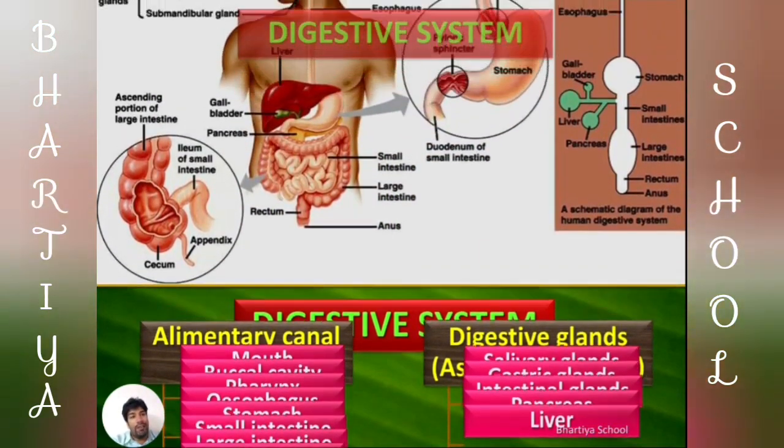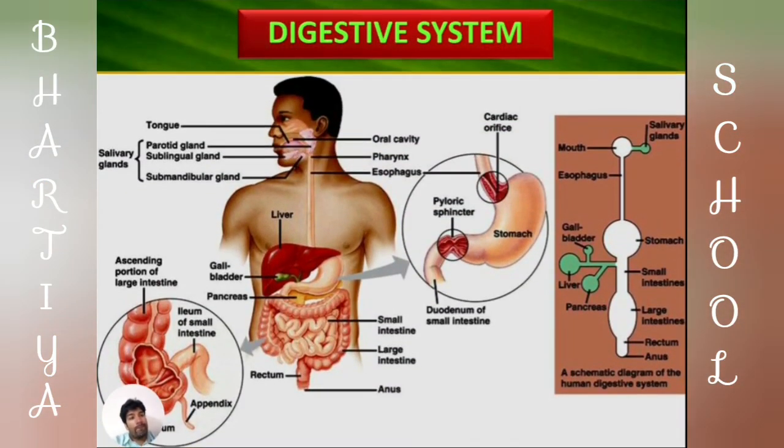In this picture, we clearly see that the alimentary canal of human beings starts from the mouth and terminates at the anus region, and it has the following parts such as esophagus, stomach, small intestine, large intestine, rectum, and it is also associated with digestive glands, accessory glands, salivary glands, liver, pancreas, etc. Let's first discuss the digestive system. In the digestive system, we will start with the alimentary canal.